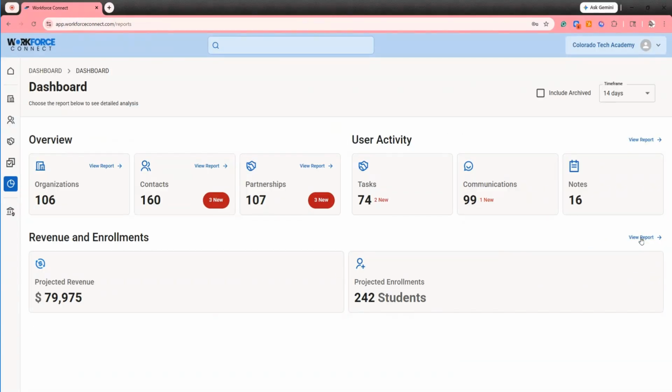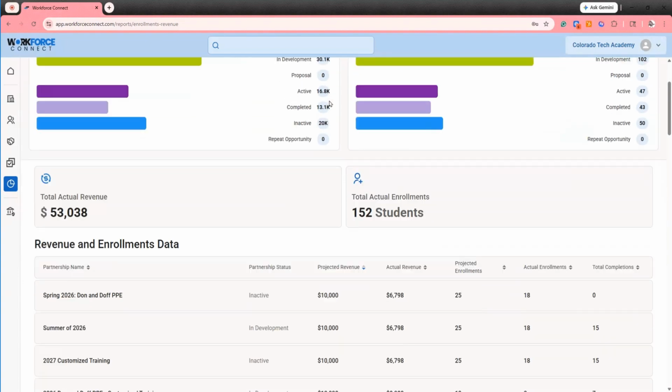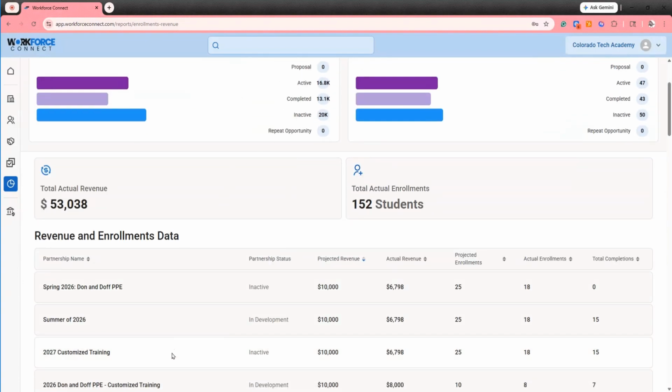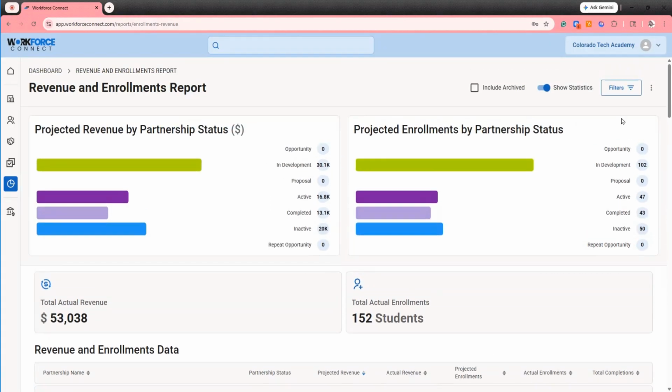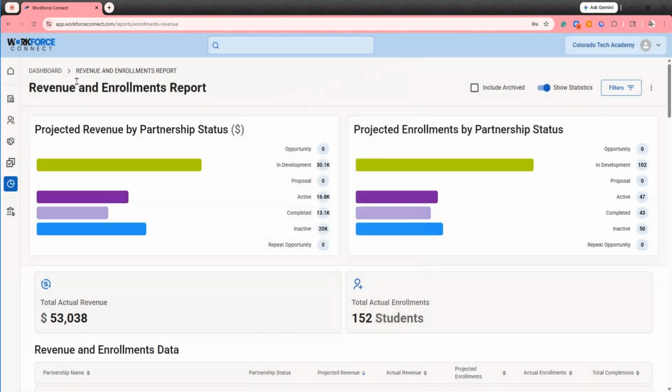The last report I'd like to show you is the Revenue and Enrollments report. We can use this report to review projected and actual enrollments, as well as projected and actual revenue. And scrolling down, I can see by partnership name, the projected revenue, actual revenue, projected and actual enrollments, and total completions. All of these reports can be filtered in a variety of ways to get you exactly the data that you are looking for.